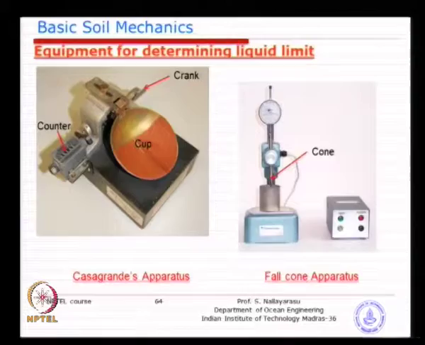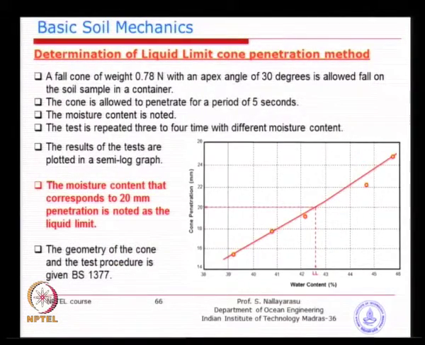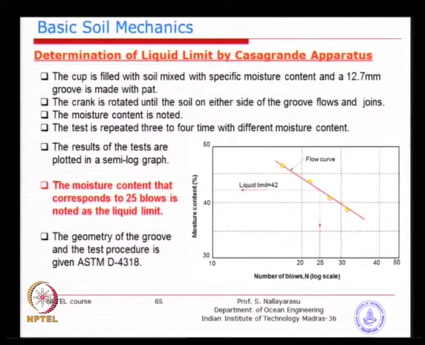Plot on a graph. In fact, I have given you the procedure here. Basically, you just repeat the test a few times with different moisture content. So, you will have different fall cone penetrations and put them in a graph. Then you just look at the moisture content corresponding to 20 mm of penetration, which will be your liquid limit. Similarly, for the Casagrande method, you also repeat the test a few times by changing the moisture content, that means you add water, and then you plot on a semi-log graph and find the moisture content corresponding to 25 blows, and that will be your liquid limit.